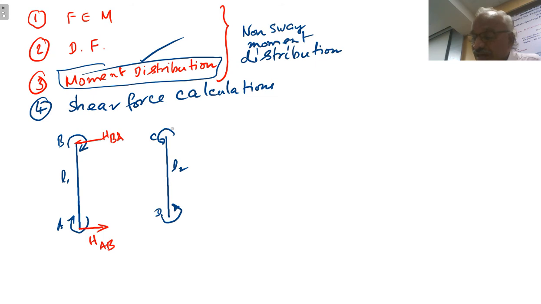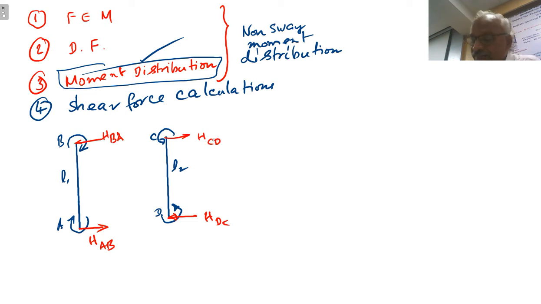Now coming to column CD, both are anti-clockwise moments. So for equilibrium, you want a clockwise moment. Clockwise moment means the reaction here will be towards the left. So this is HDC, and this will be towards the right, HCD.